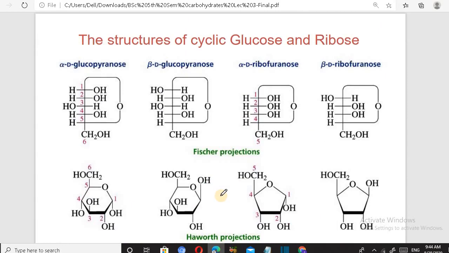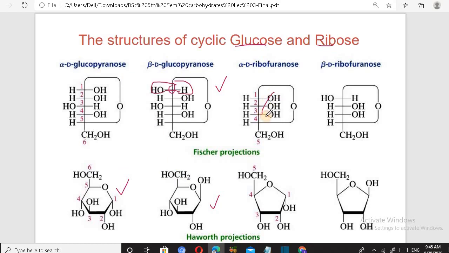So we can also write glucose ring structures like this, with a structural formula like this. Similarly, there are beta forms, Fisher projection formulas and Haworth projection formulas. Like these structures of glucose, we can also write structures of ribose.